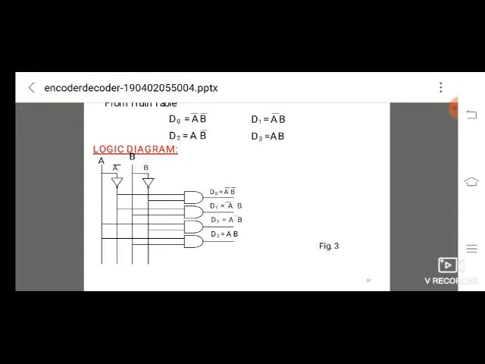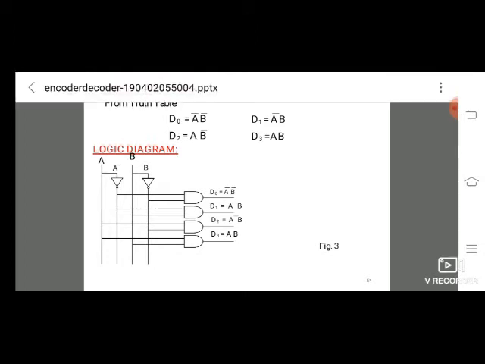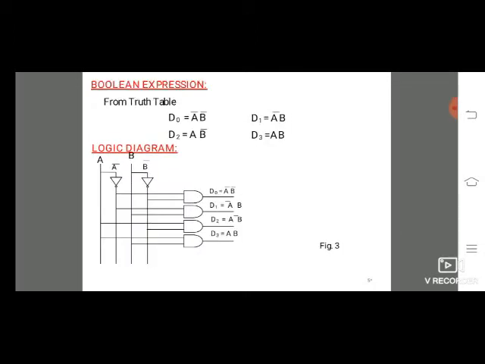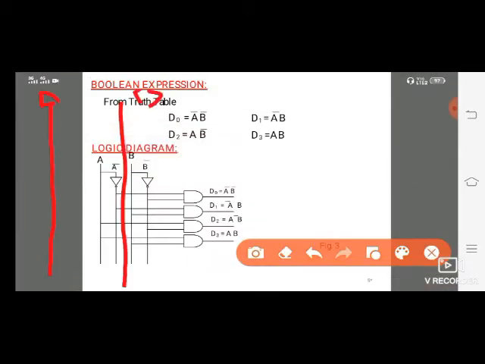So we are designing the circuit diagram. In that circuit diagram, we have observed clearly, here A and B are the inputs.